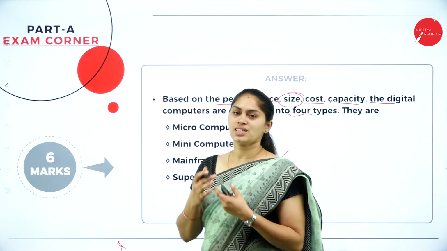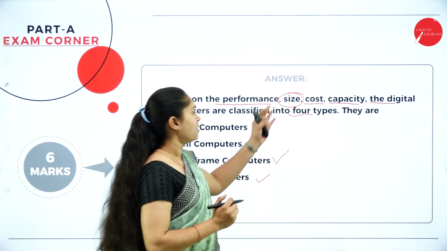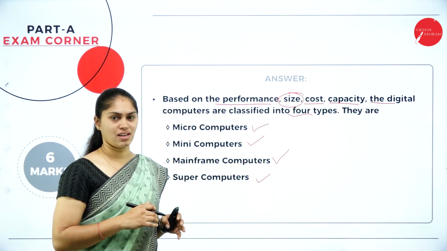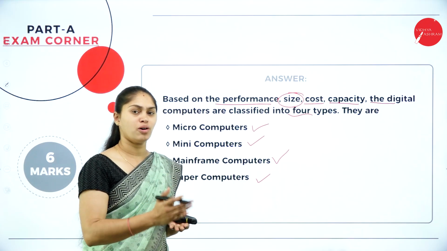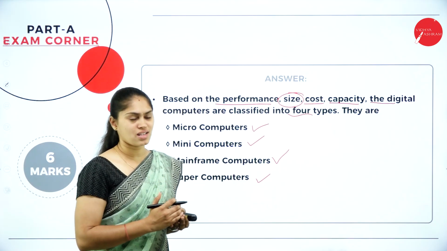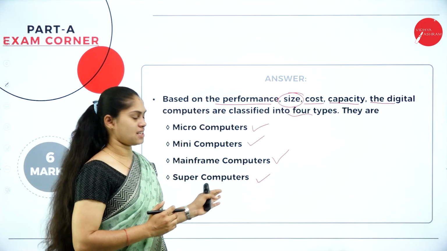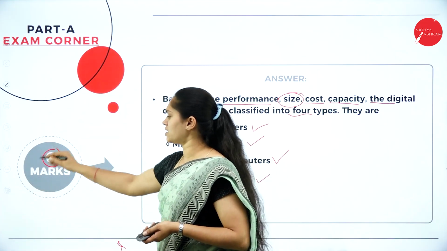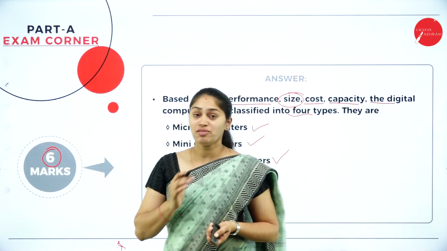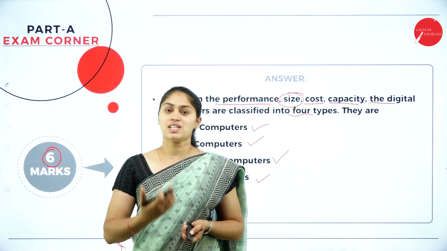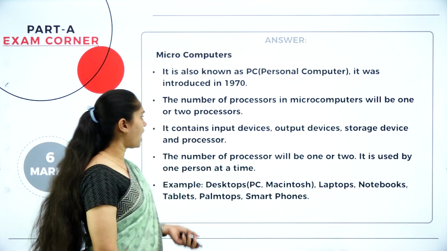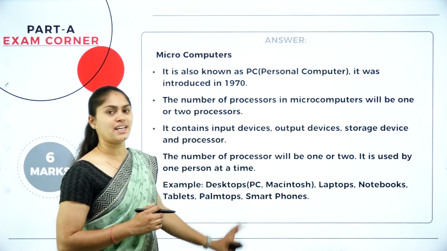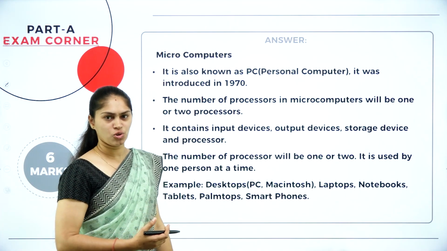If they ask the same question in a different way, like based on the cost or capacity, then you can also write the same thing here. Understand, based on the performance, the capacity, the cost, the size, these are the 4 types. Fine. So then this is for 6 marks. You mention what are the different types of computer we have based on size. After that, you write 2 to 3 points for each type and write an example along with 1 or 2 uses of it.